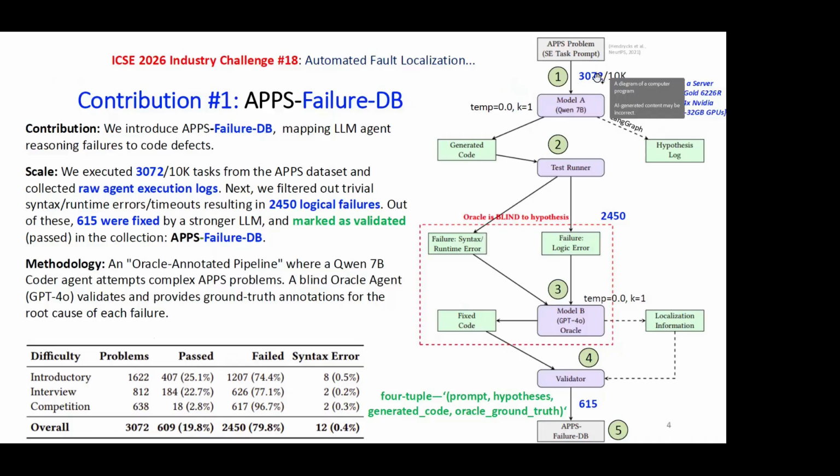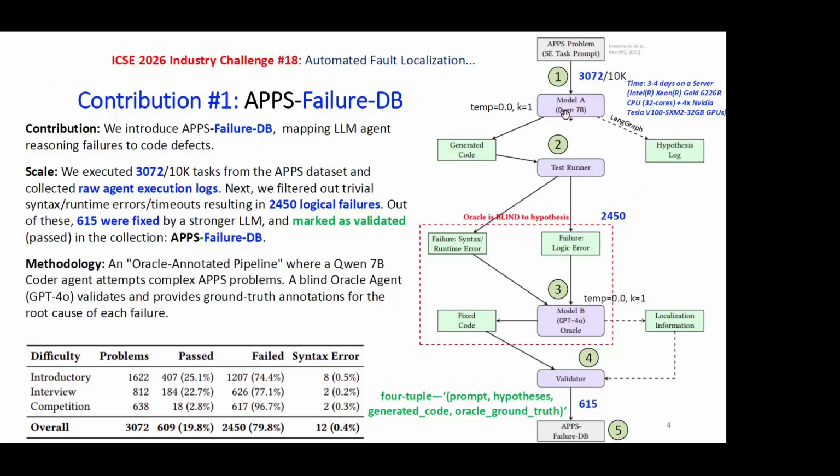We passed these problems to the agent under test, which is the Qwen 7 billion code agent. The agentic hypothesis we extract using the LangGraph framework, which involves a lot of overhead. That also explains why we could generate only 3072 and finally 615. I will come to that number.